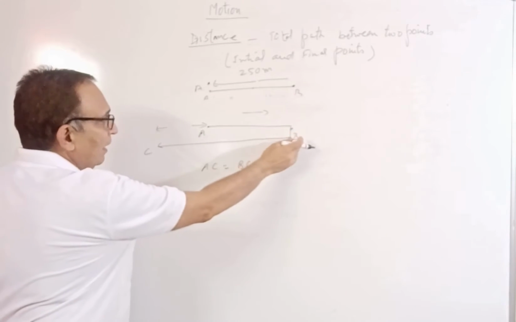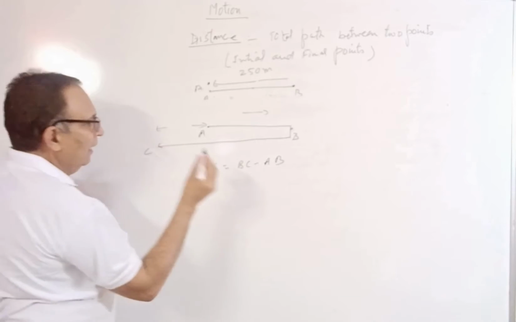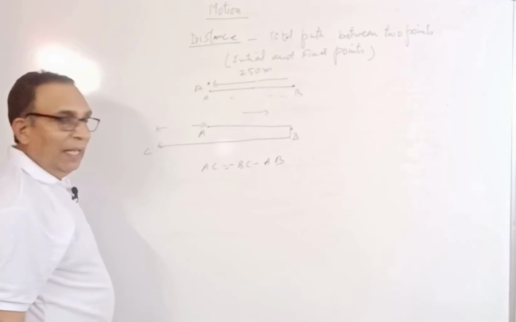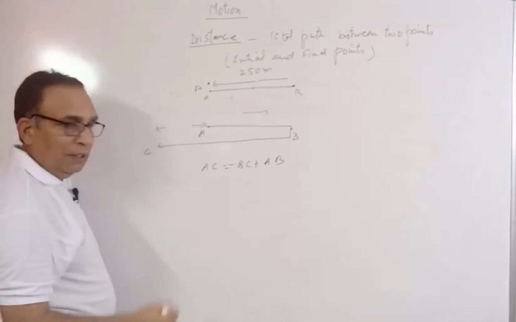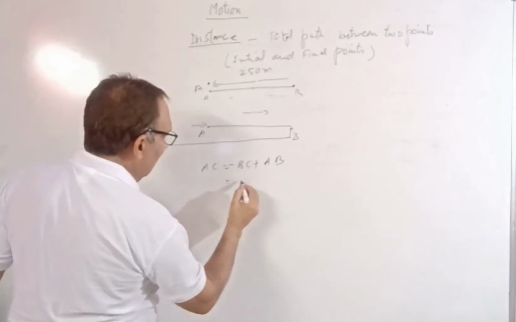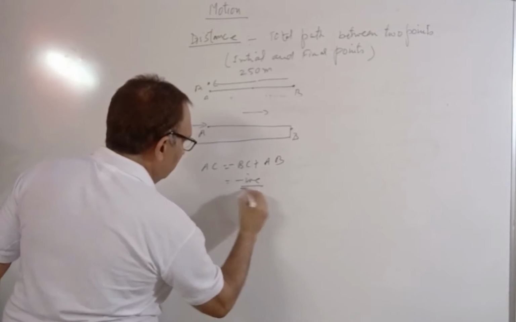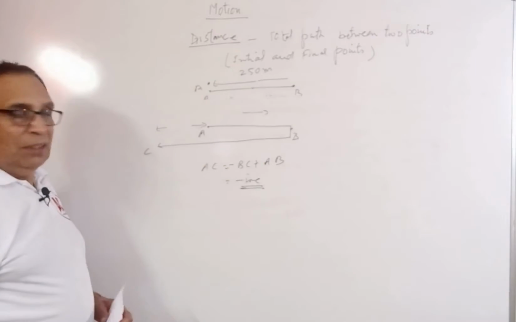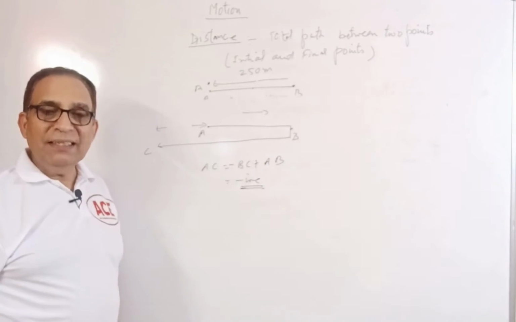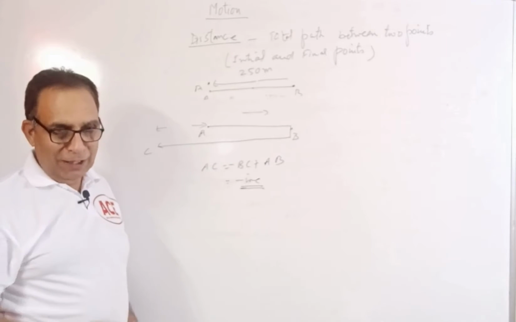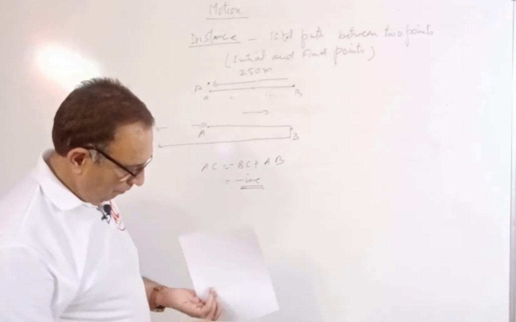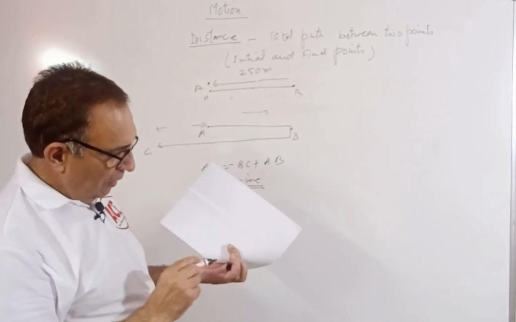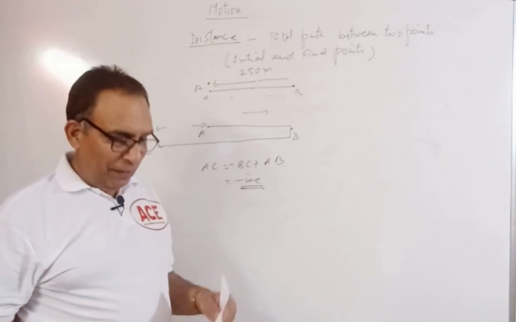It means when I take the distance from B to C, then it is negative, and this distance over here I have to take positive, so I will be getting a negative answer. It means the displacement can be zero as well as negative. I hope it is clear to you. Is it clear to you? Clear? Yes, okay, good. So this was the answer to the first question.